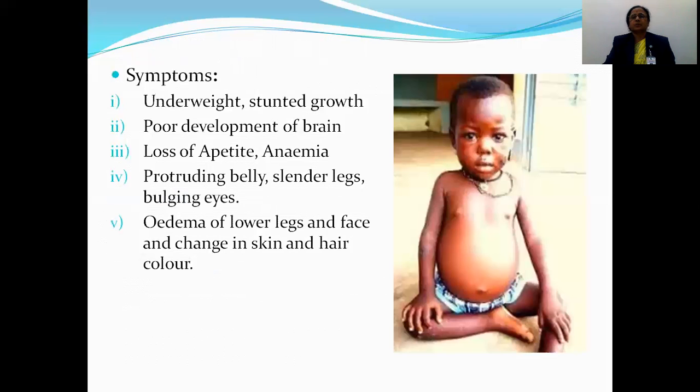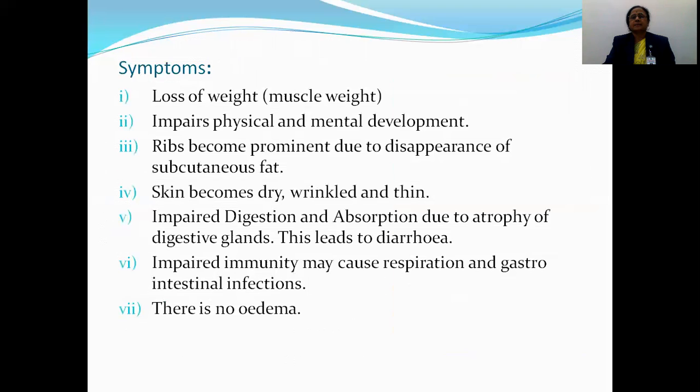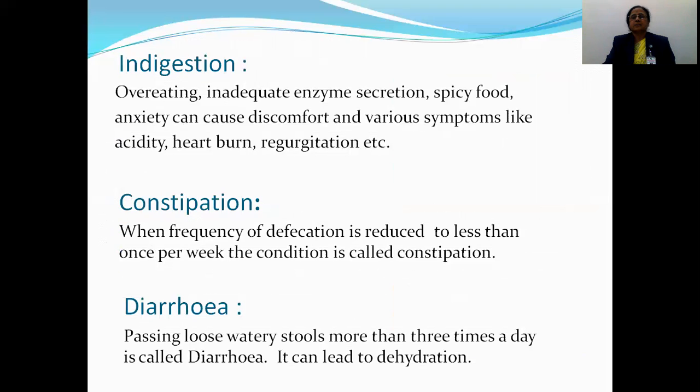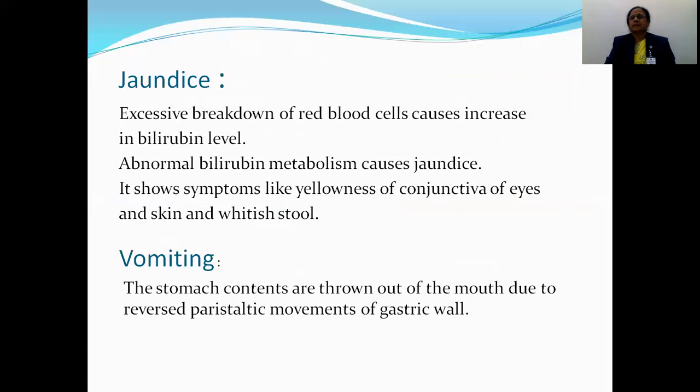First is kwashiorkor, then marasmus, third is indigestion, next constipation. Fourth is diarrhea, jaundice, and vomiting. And thus we completed this topic here.